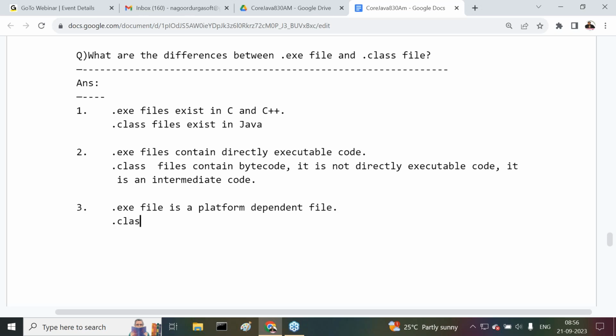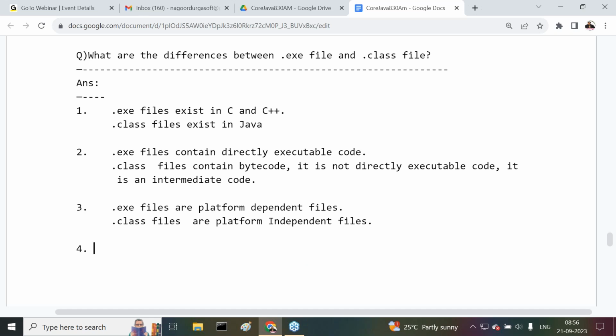But whereas .class files are platform independent files.